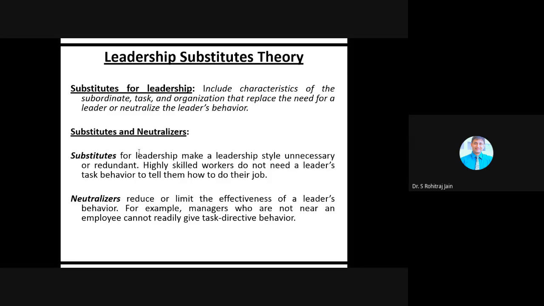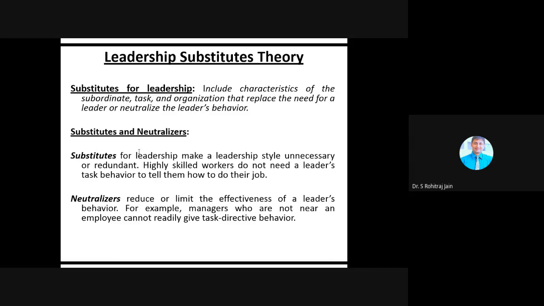For example, students, let me take an example. Highly skilled workers do not need a leader's task behavior to tell them how to do their job. Correct? Whether you require a leader for a highly skilled worker? No, because he knows exactly what should be done. So he'll be performing his task perfectly. He does not require anyone to monitor him or any leader to guide him.